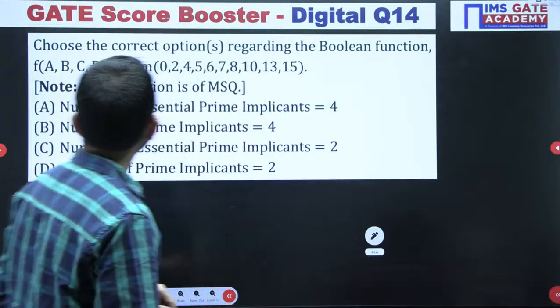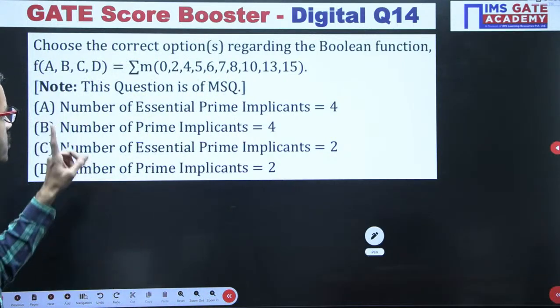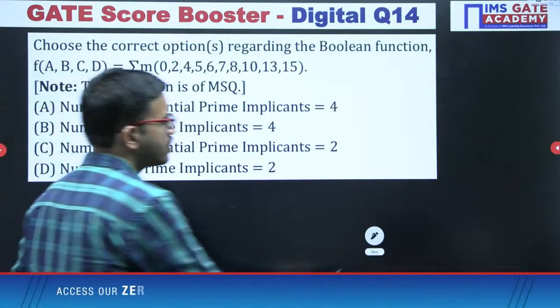All of you give it a try. I hope everyone will get the correct answer for this question. Okay, this question is MSQ, either one option or more than one option can be correct.